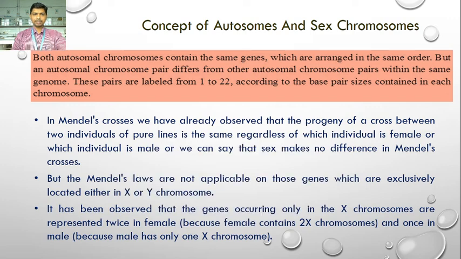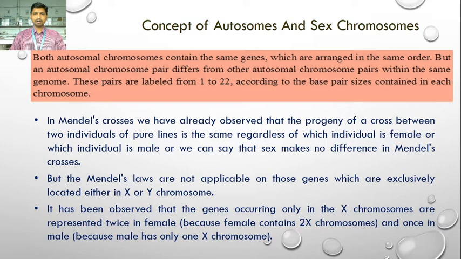In Mendel's cross, we have already observed that the progeny of a cross between two individuals of the pure line is the same regardless of which individual is female or male. We can say that sex makes no difference in Mendel's crosses.